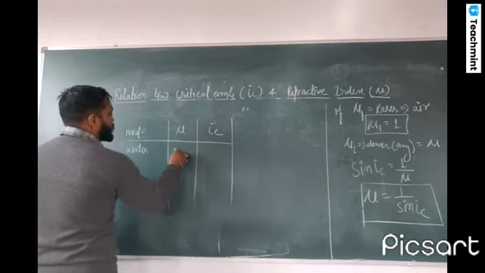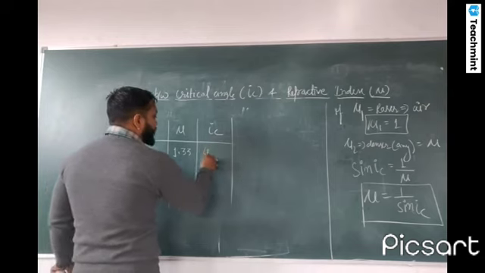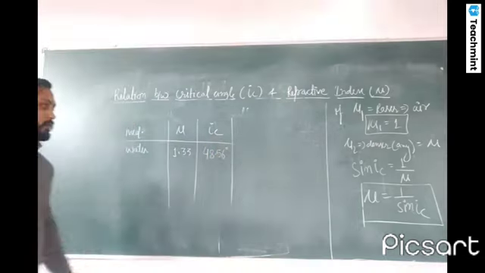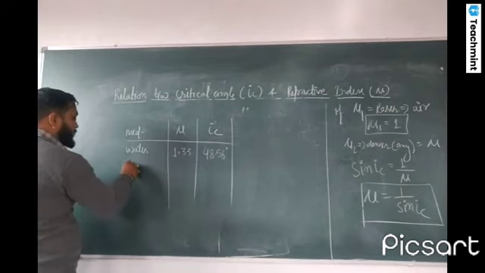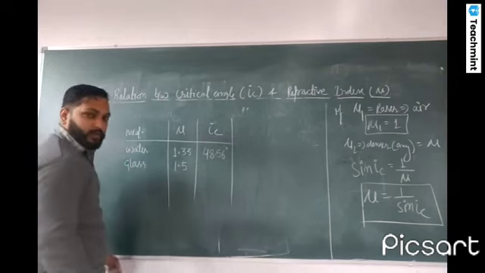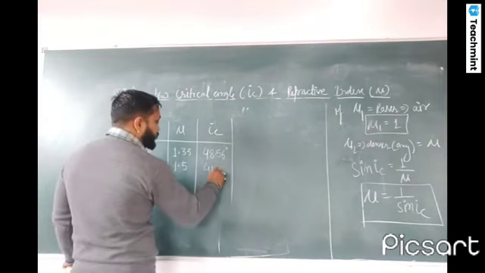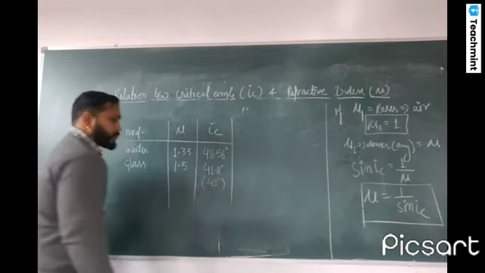The refractive index of water is 1.33, and the critical angle for that is 48.56 degrees. If you talk about glass, the refractive index of glass is 1.5, and the critical angle for that is almost 41.8 degrees. Sometimes we consider it as 42 degrees.